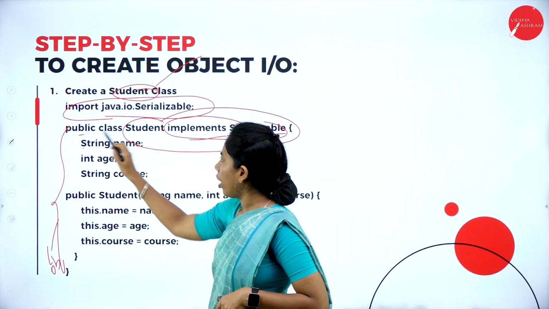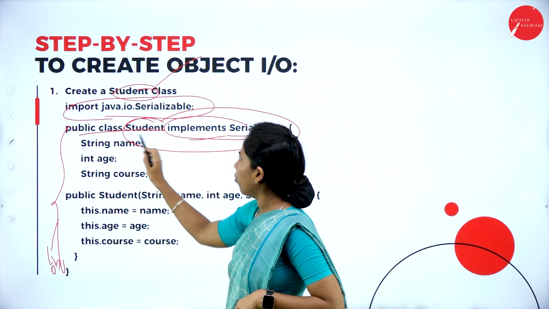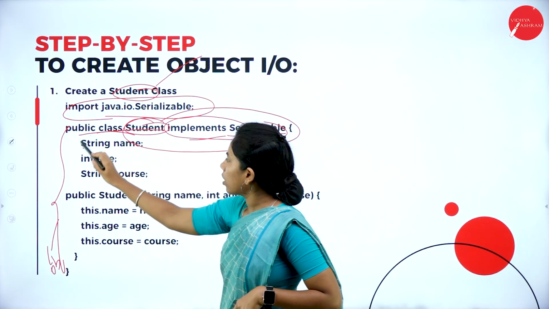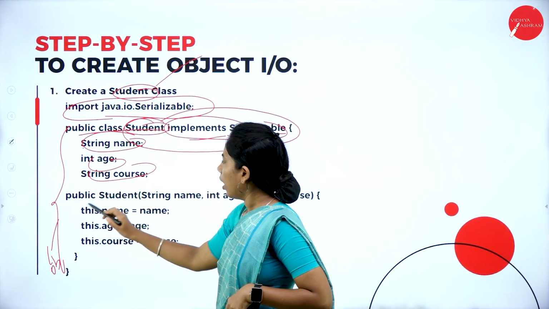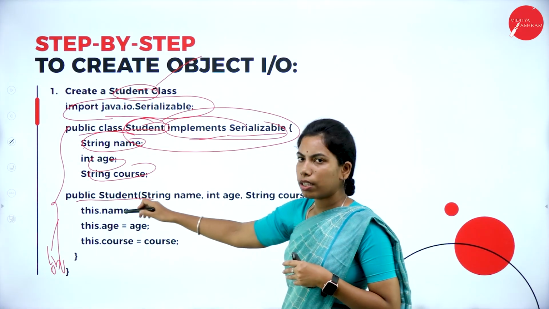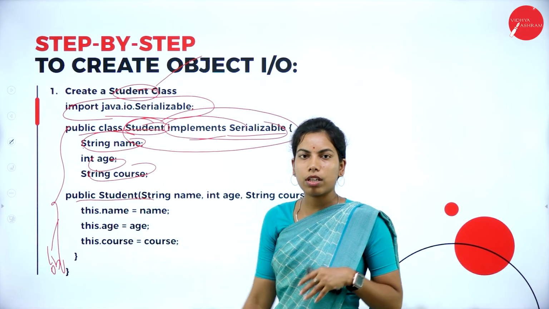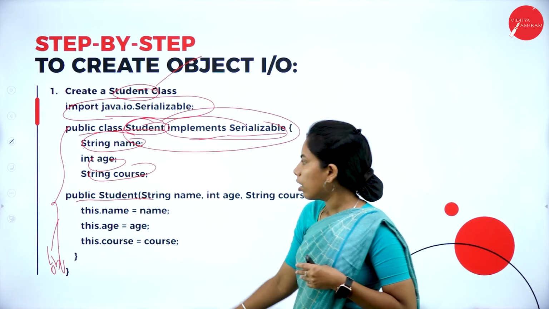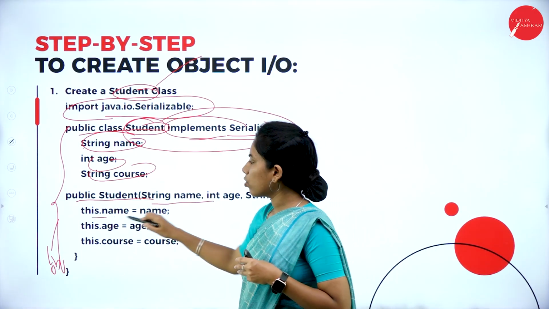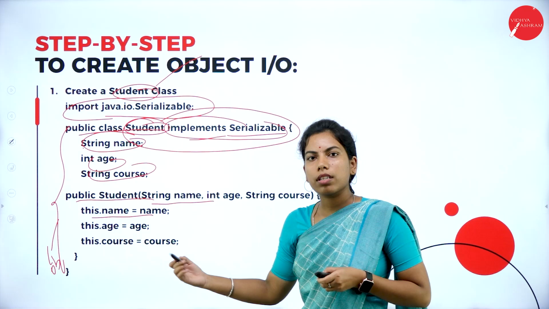And after that, we create a constructor for the class called Student, with a string name, int age and string course. We have to use a constructor because we have to give the parameters, right? So that's why we pass the parameters and use the this keyword. So this is the first step.